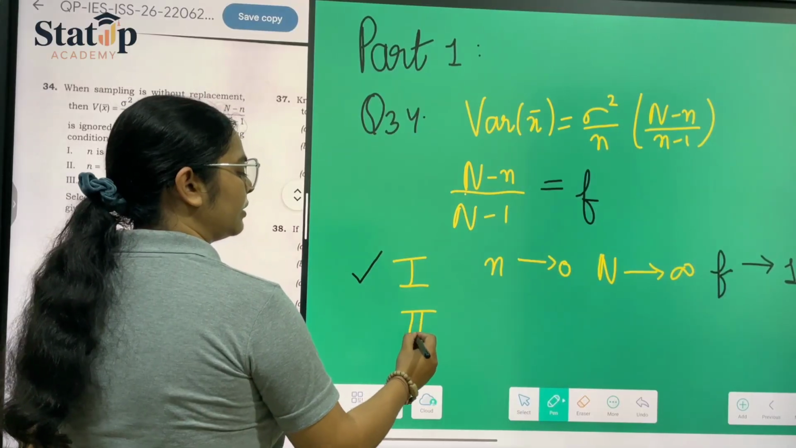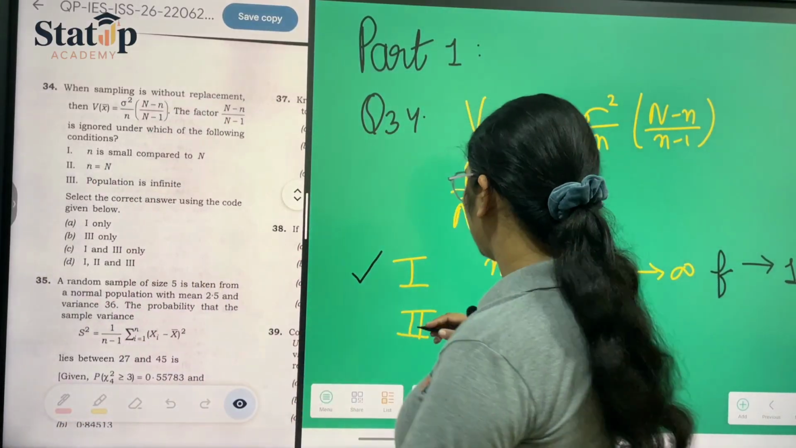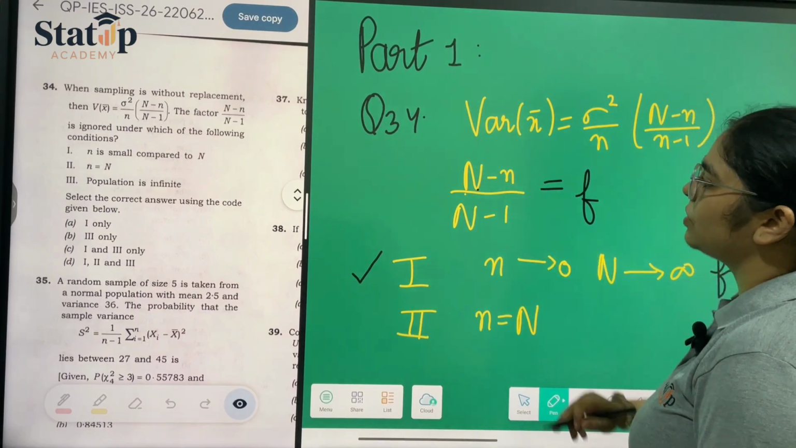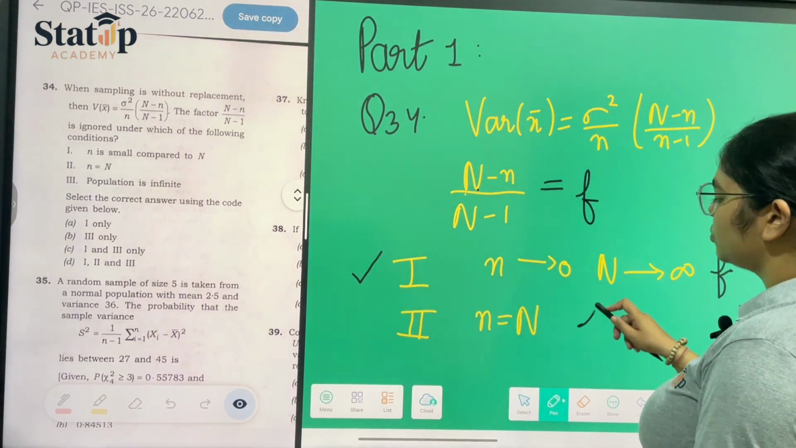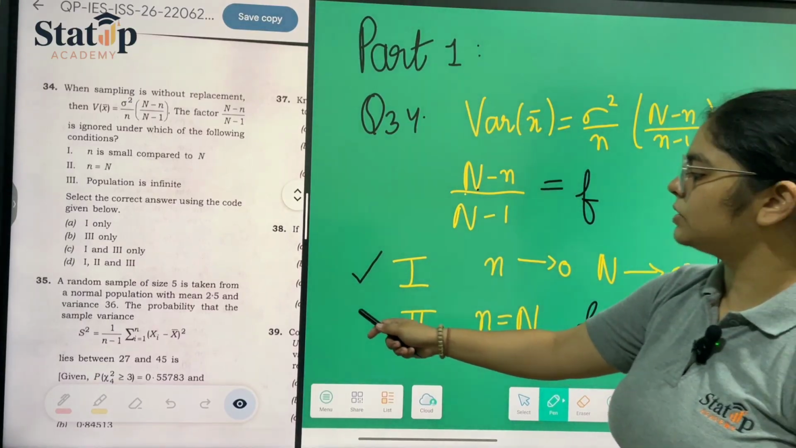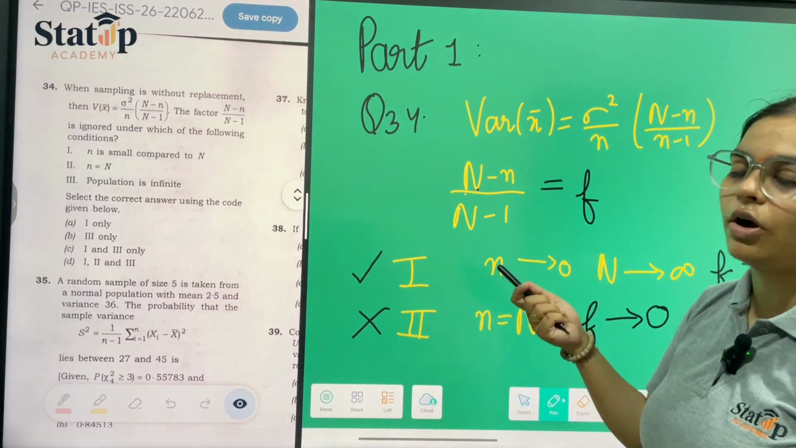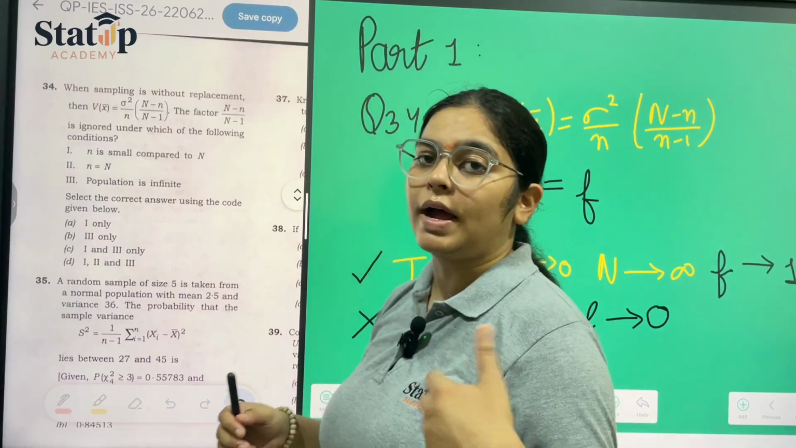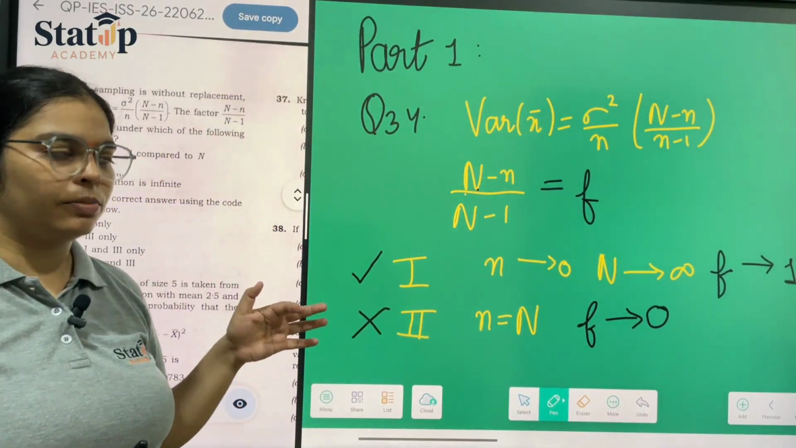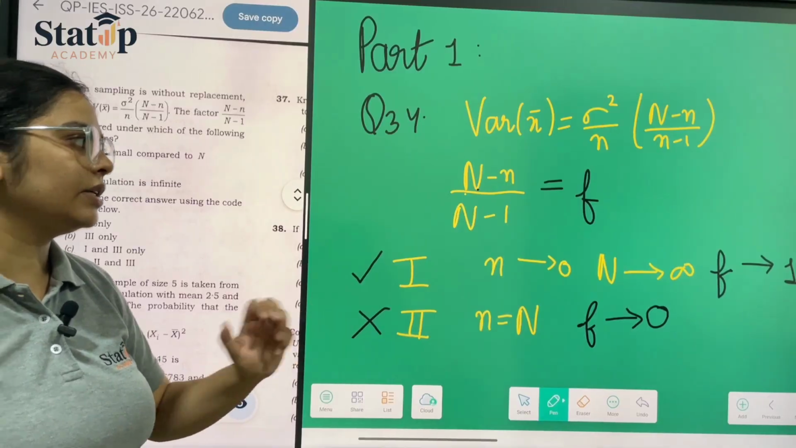Now moving towards statement number 2, which states that when n is equal to N. If we put n equal to N here, we will get the answer 0. So our factor reduces to 0. So this statement is wrong, that it is ignored. It can only be ignored when this factor is equal to 1. If it is equal to anything else but 1, then it won't be ignored. So if it is 0, it won't be ignored.